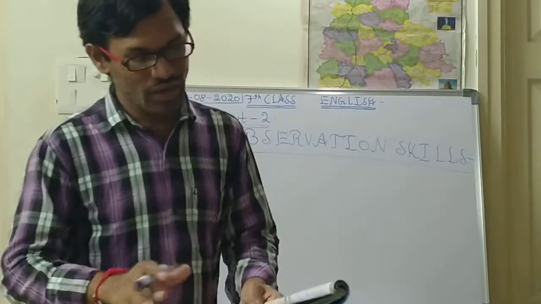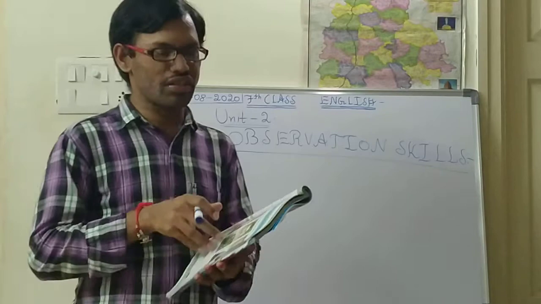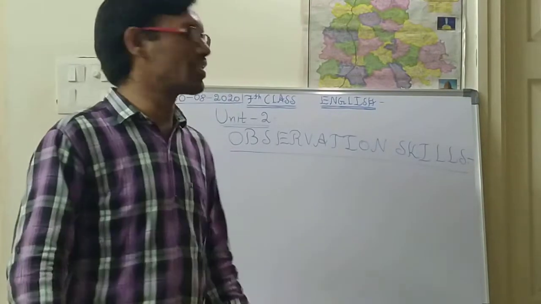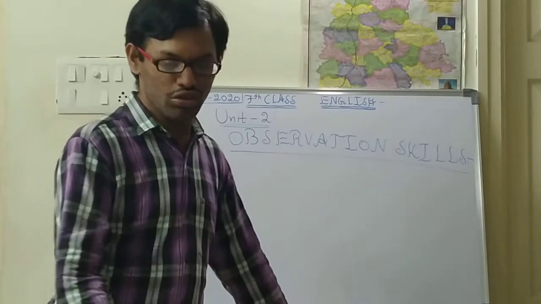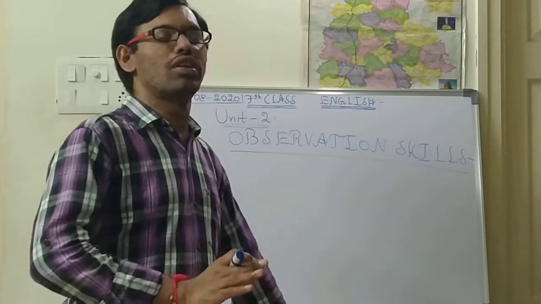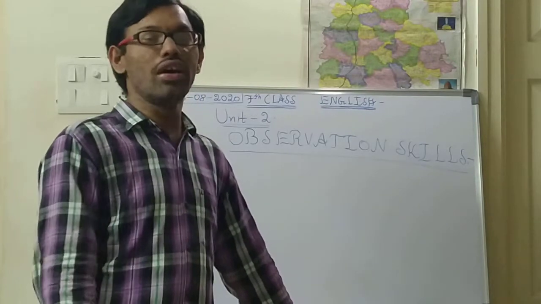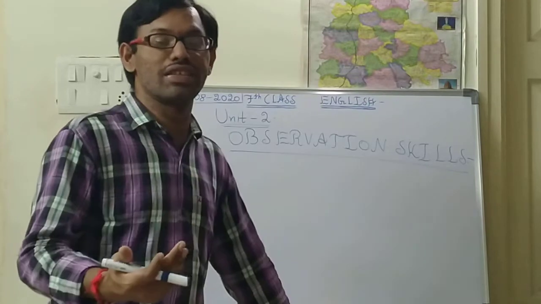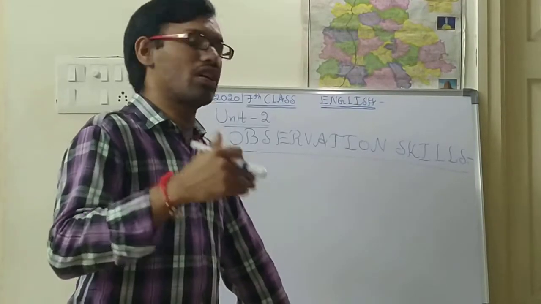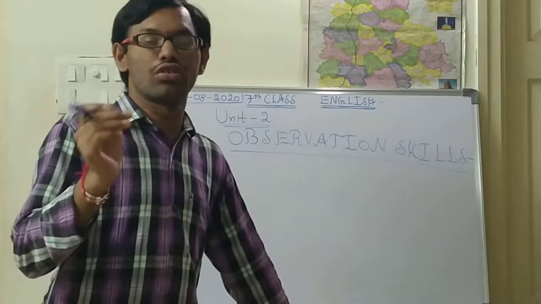See children, look at the pictures and answer the questions that follow. Whatever the picture is, first of all you should know in detail about that picture without going to the questions. Then the questions below the picture will be very easy to understand.